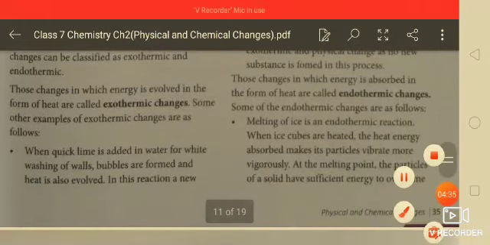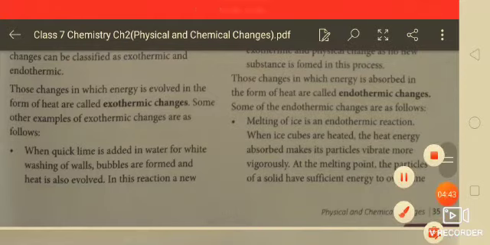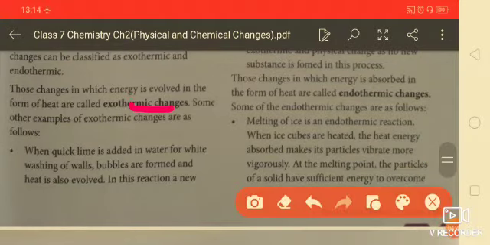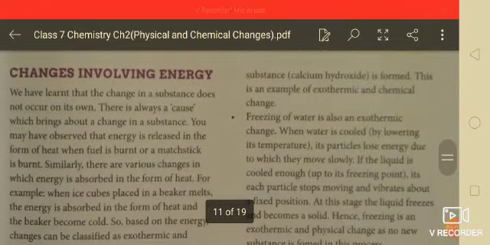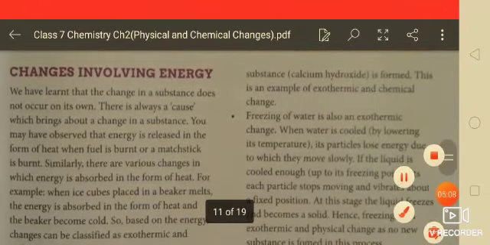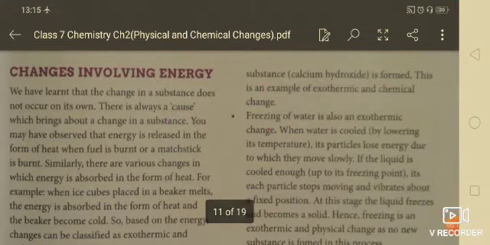The first is exothermic changes. Those changes in which energy is evolved, that means energy comes out, are called exothermic changes. An example is when quicklime is added to water for whitewash of walls, bubbles are formed and heat is also evolved. In this reaction, a new substance, calcium hydroxide, Ca(OH)2, is formed.